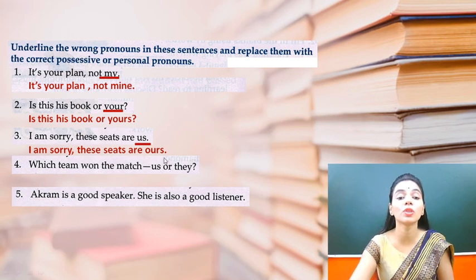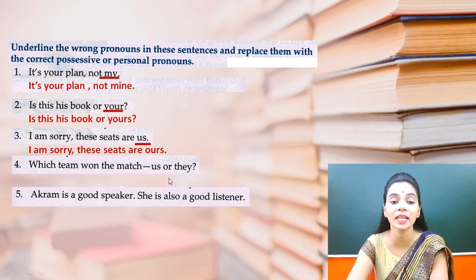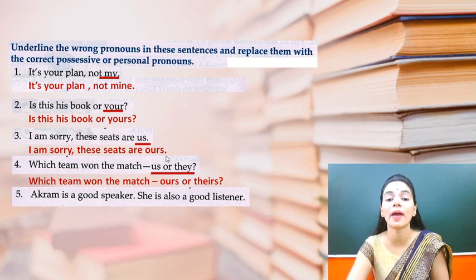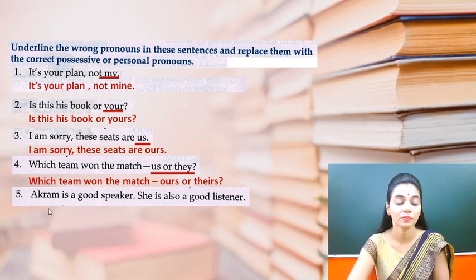Which team won the match? Us or their? For us, what is the modifier? Ours. And for they, theirs. So which team won the match? Not ours or they, it will be theirs, right?